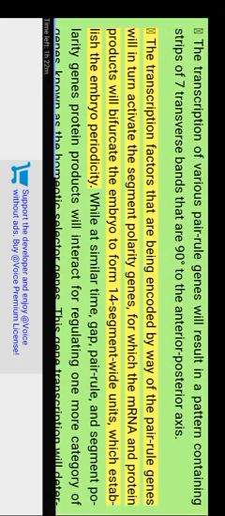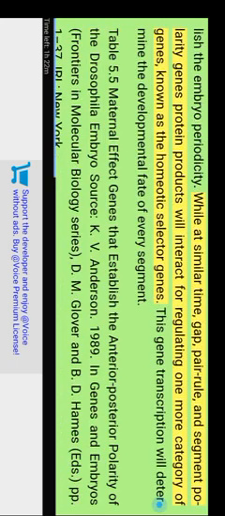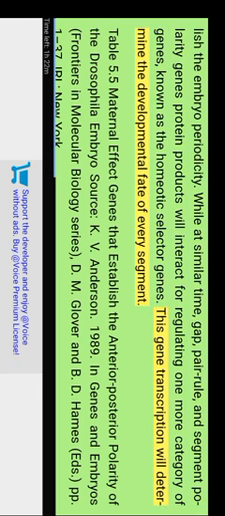The transcription factors that are encoded by the pair rule genes will in turn activate the segment polarity genes, for which the mRNA and protein products will bifurcate the embryo to form 14 segment wide units, which establish the embryo periodicity. At the same time, gap, pair rule, and segment polarity gene protein products will interact to regulate one more category of genes, known as the homeotic selector genes. This gene transcription will determine the developmental fate of every segment.